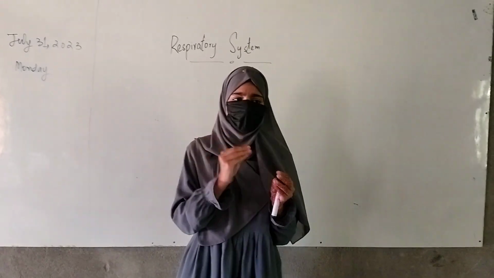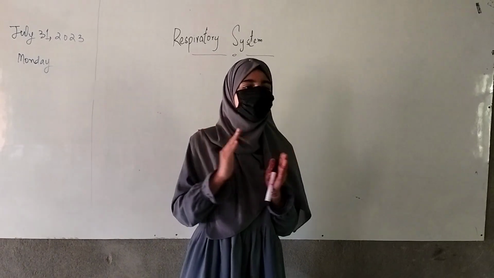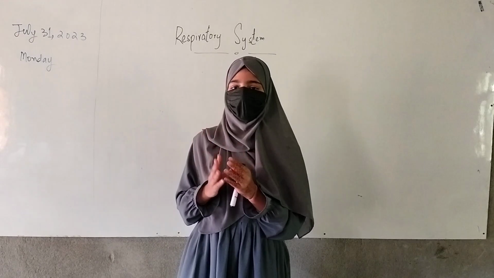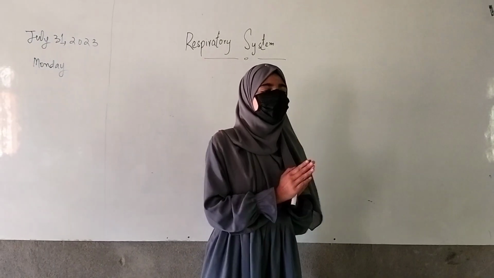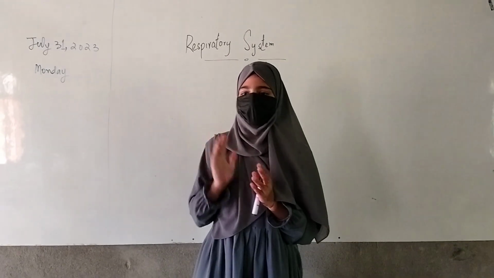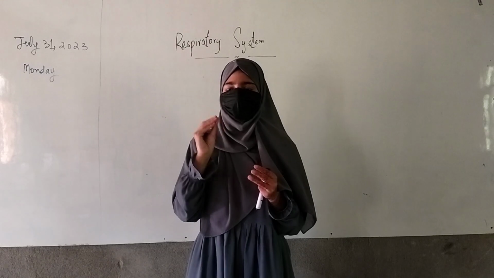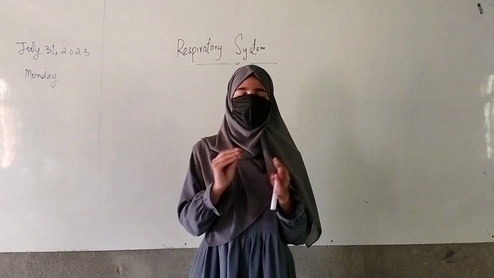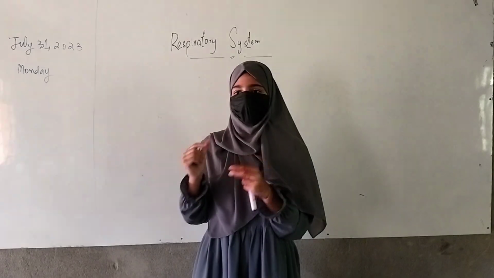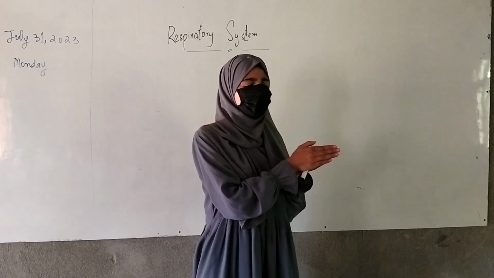The larynx is highly developed in males, being 1.7 to 2.3 centimeters long, but in females it is poorly developed, only 1.7 centimeters. After the larynx there is the trachea. The trachea has C-shaped rings called cartilaginous rings, which help prevent it from collapsing.